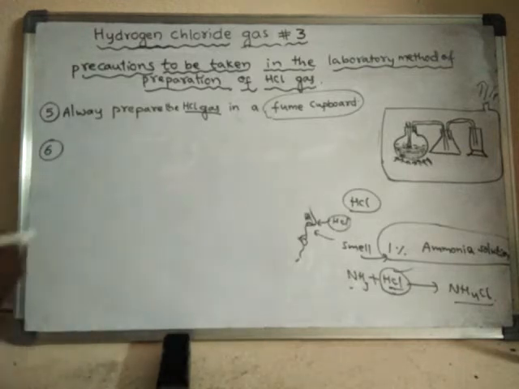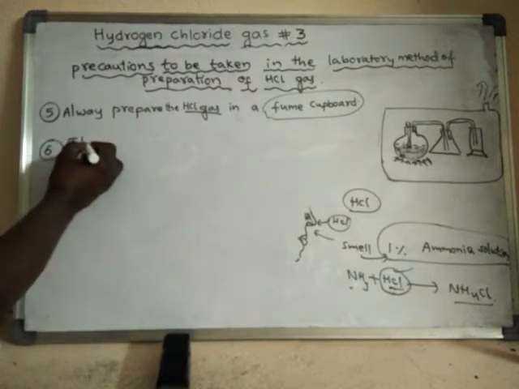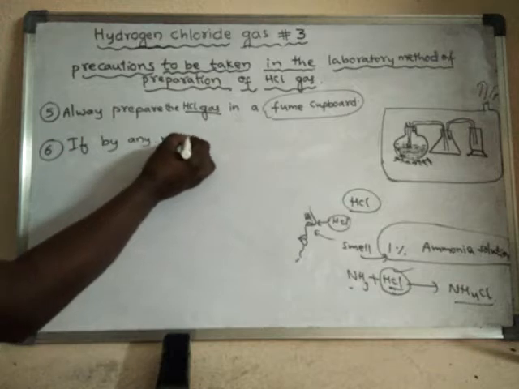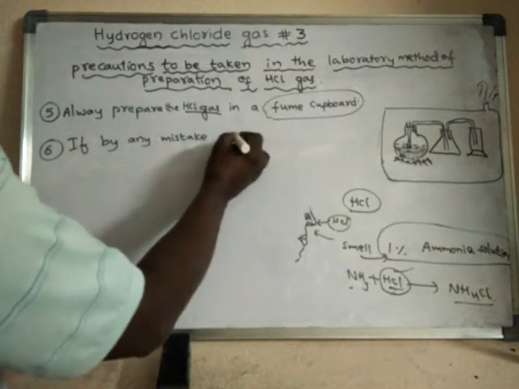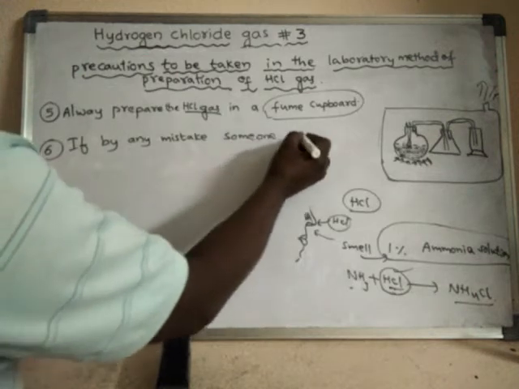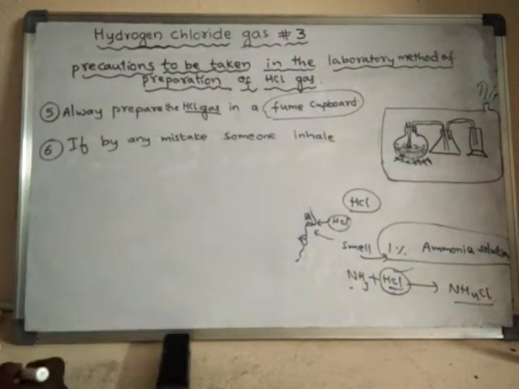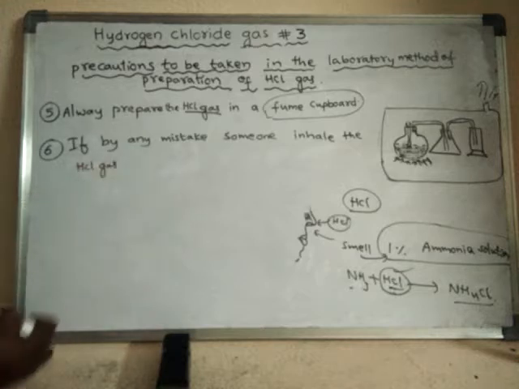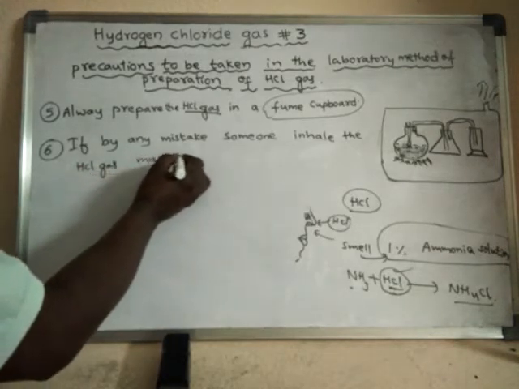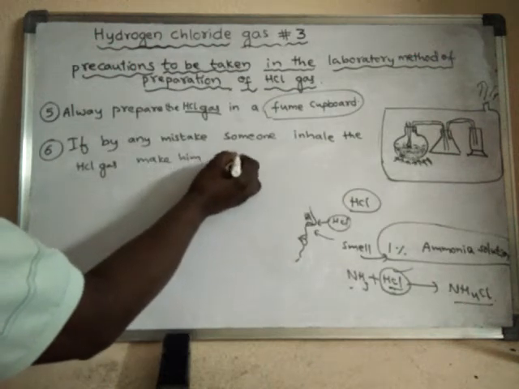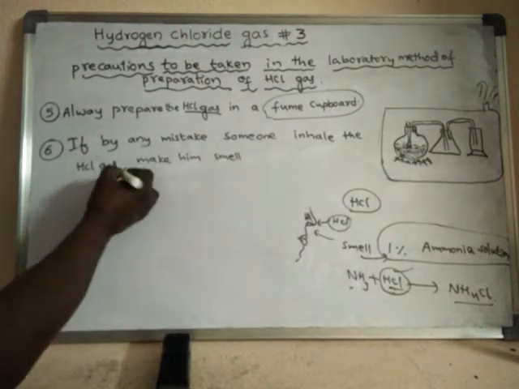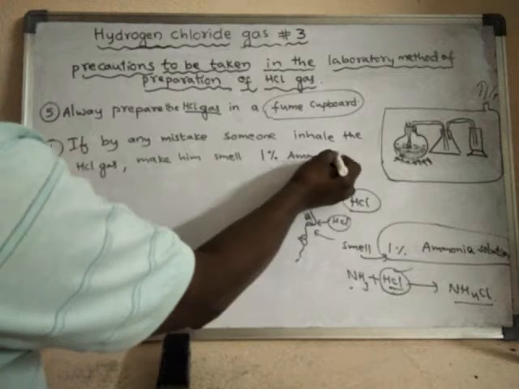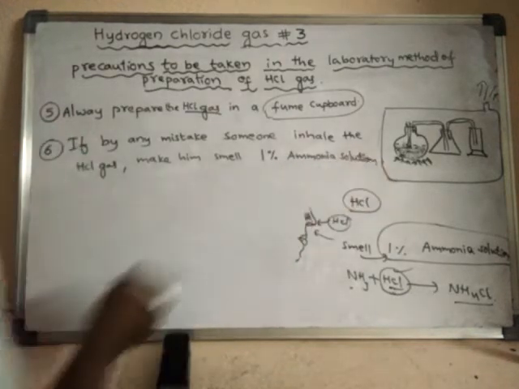So the sixth point is, if by any mistake someone inhaled the HCl gas, make that person smell 1% ammonia solution.